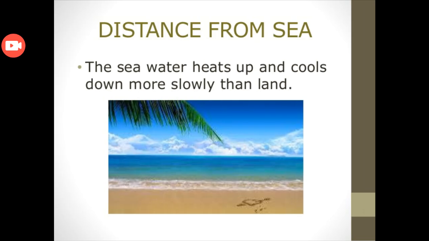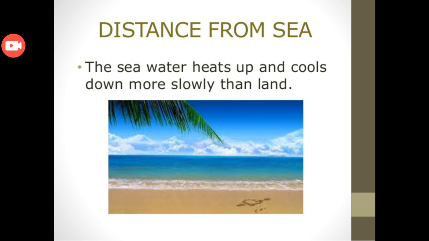Now, distance from the sea. Some areas which are nearer to the sea have a different climate, and the places far from the sea have a different climate. The sea water heats up and cools down more slowly than the land, which means the temperature of land and the temperature of water are different from each other.